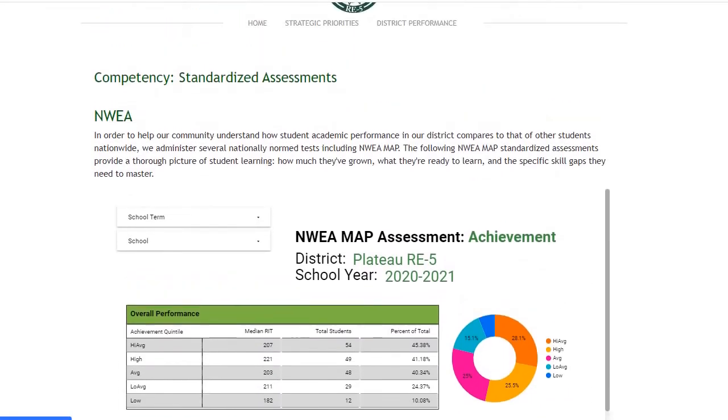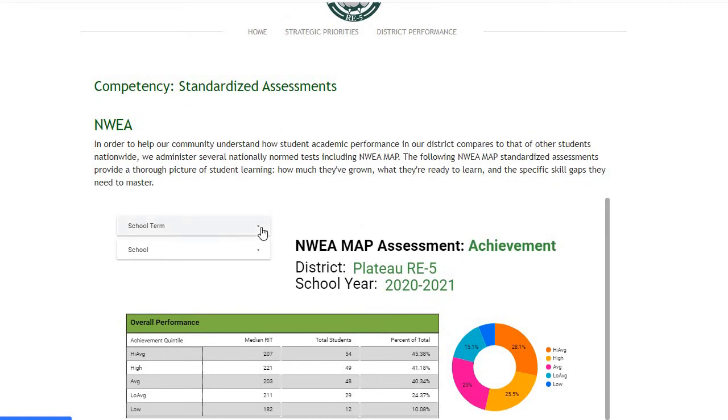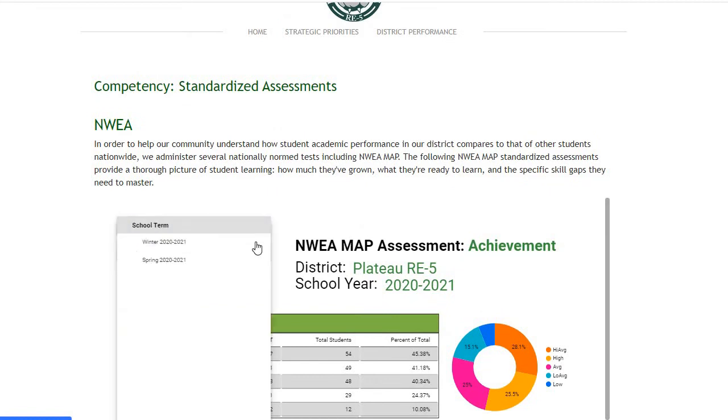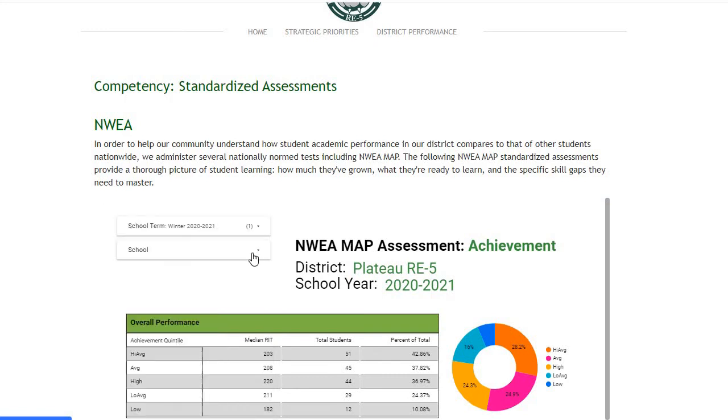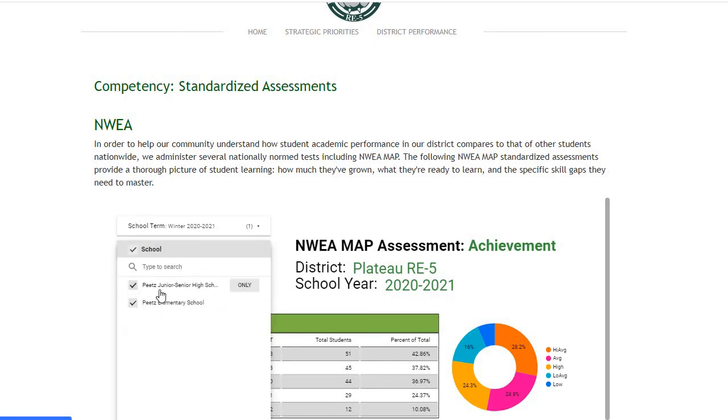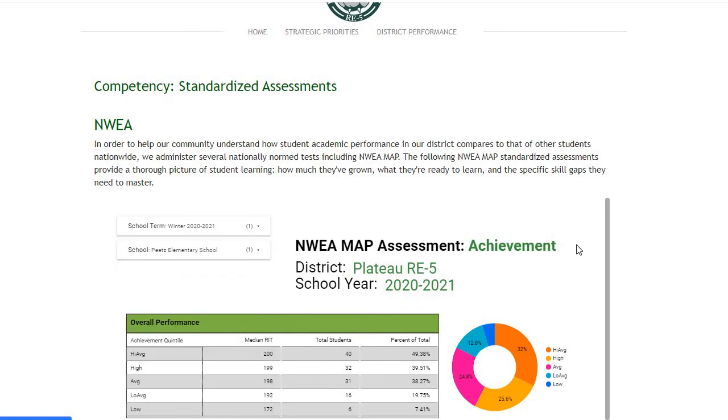And all of these reports are live reports featuring the most recent data and information that allow us to filter by the school term as well as by the specific school, if that is something that an audience would want to see. So if we want to look, for example, at just the elementary school, these are the results that we would see that are specific to that.